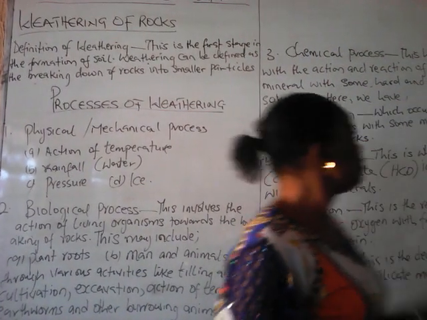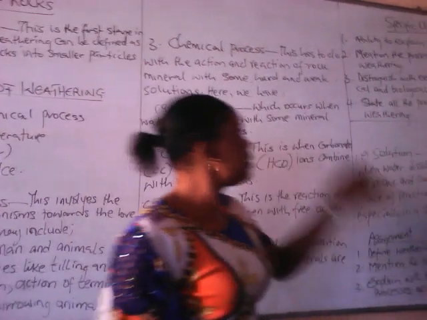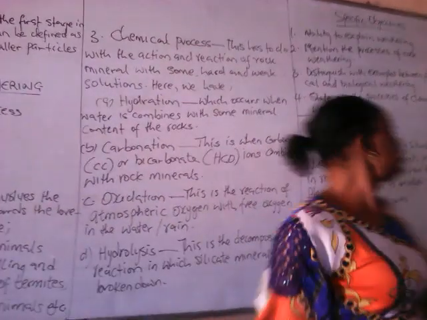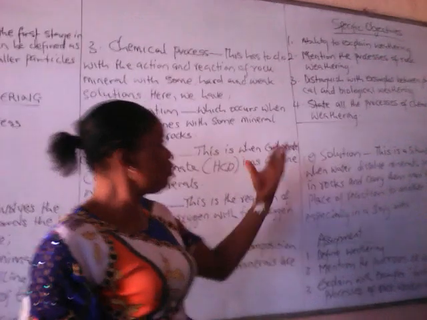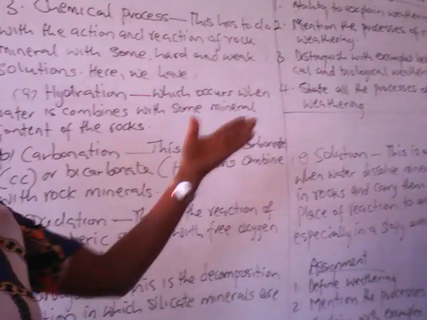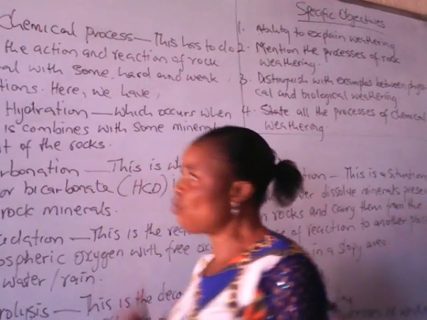Specific objectives: 1. Ability to explain what weathering is, mention the processes of rock weathering, distinguish with examples between physical and biological weathering, and then state all the processes of chemical weathering. Now we go to the definition of weathering.